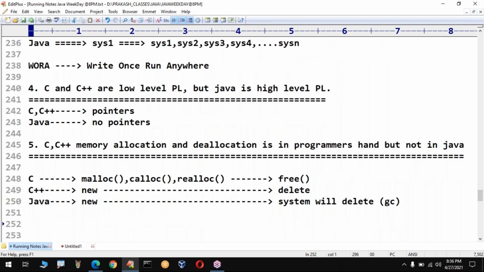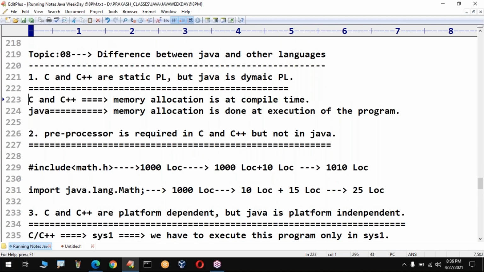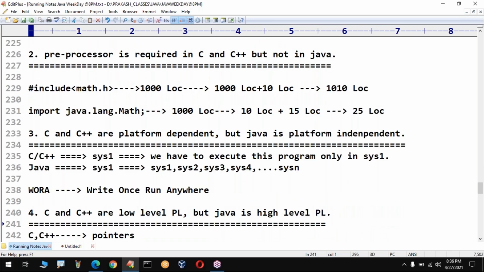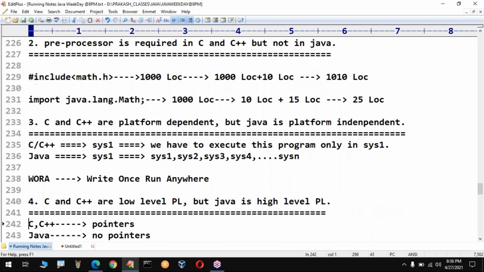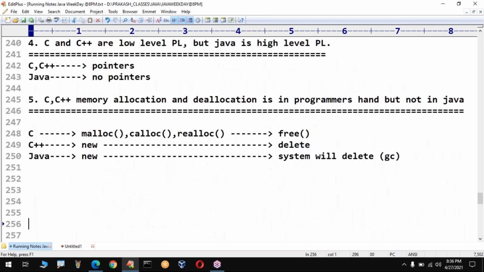Don't worry, we have a separate topic of around 10 minutes in our further sessions. So this is the difference between Java and other languages; I have concluded by taking C and C++.